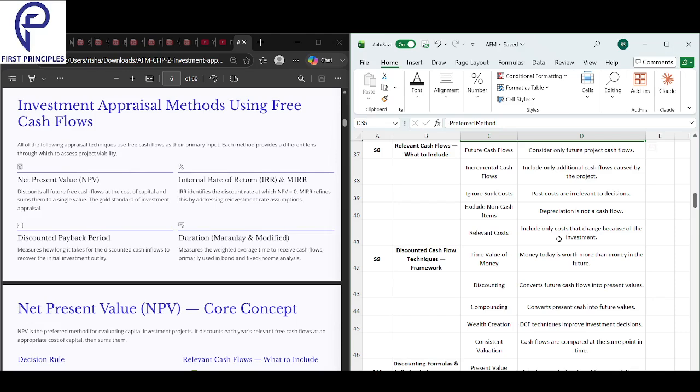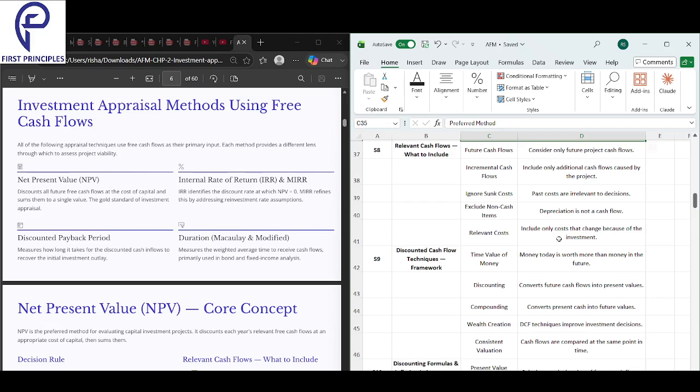Next, exclude non-cash items. Depreciation is not a cash flow. No real cash has moved in the case of non-cash items, so you don't include them. Example, depreciation. When there is no real cash movement, don't include them.